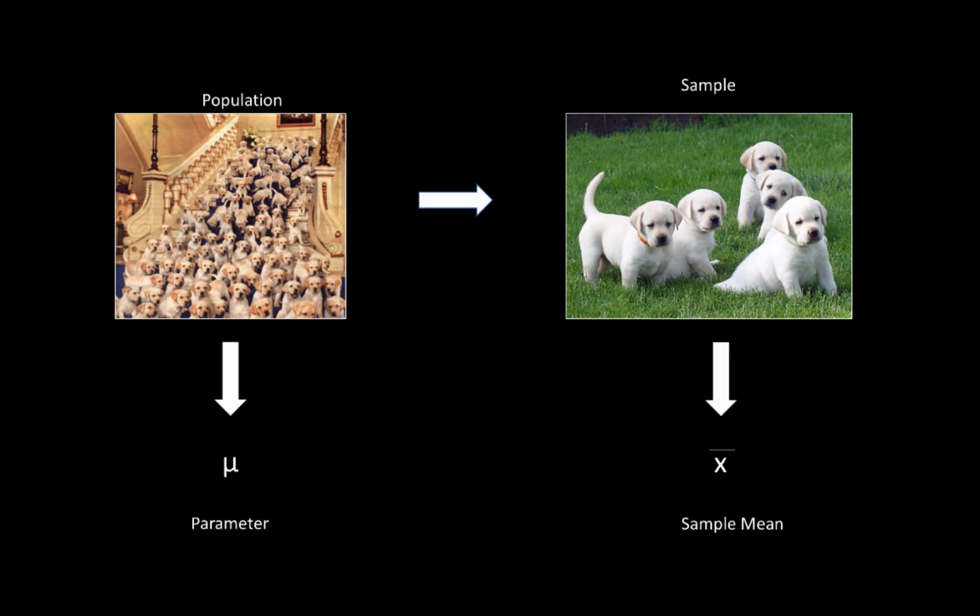There's a few different ways. You can do random sampling. So in that case, it's not just that you're picking without guidance. You're picking to ensure that each member of the population has an equivalent chance of being sampled. So if you were to do this with yellow lab puppies, you would want to find all the yellow lab puppies in the world that exist at 8 weeks old at this point in time, number each one of them, say 1 through 1,000,000, and say you're going to take every 1,000th puppy. So every puppy who ends in 000, you're going to take and put into your sample.